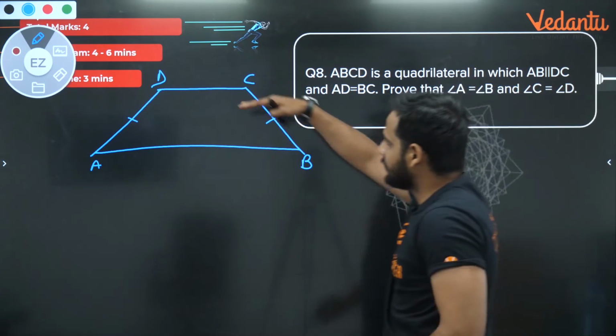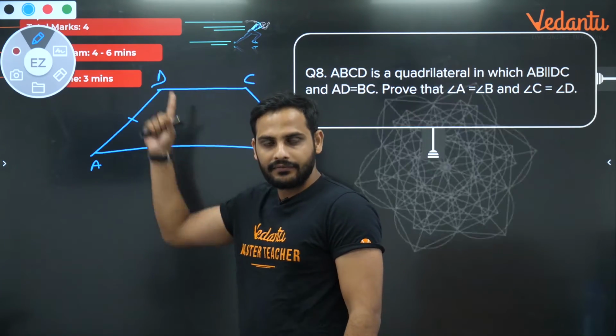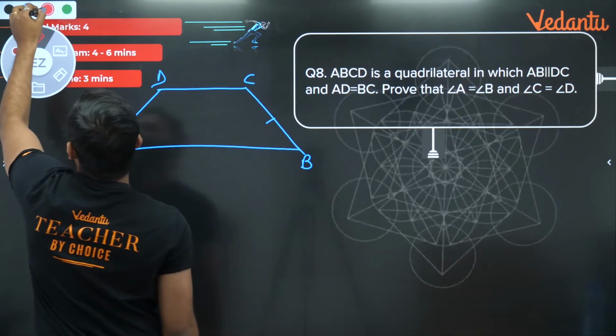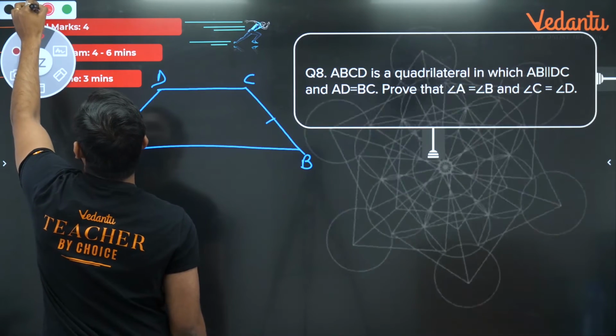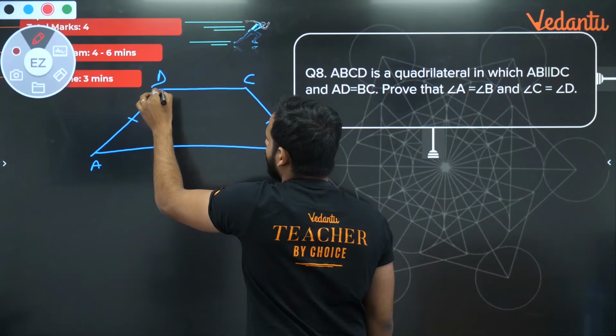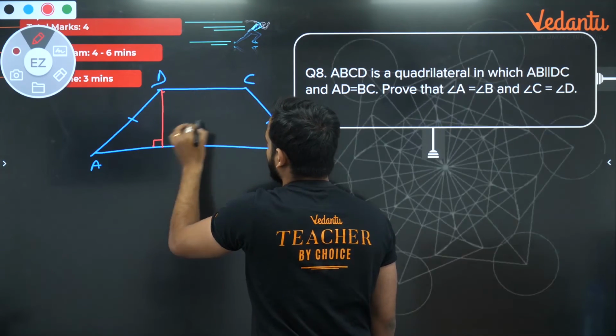Now bachcho see, if these two sides are parallel, what is the construction that I will do? That from D and C we will drop perpendiculars on AB.